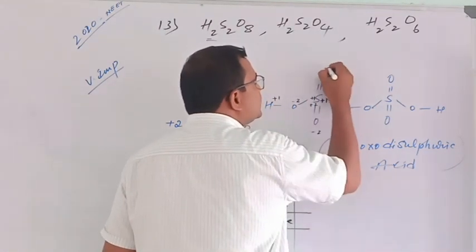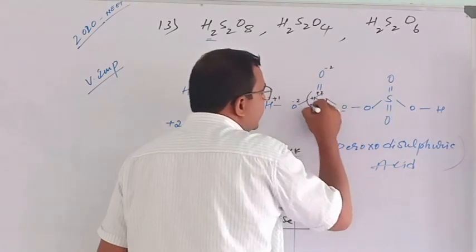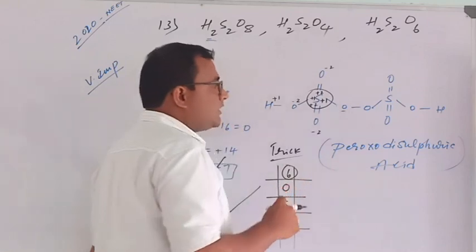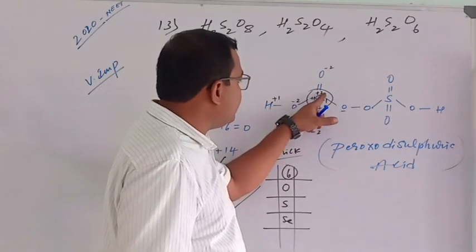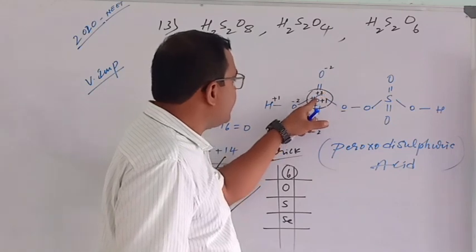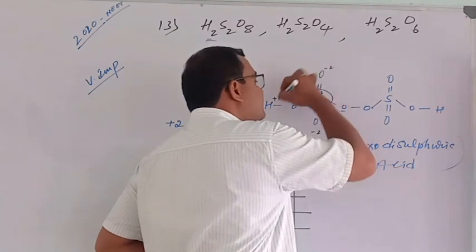Similarly, oxygen charge is -2. It has to lose 2 electrons. So when you count the total electrons, here we will get plus 2, plus 1, plus 3, again plus 2, plus 5, plus 6. So the charge is plus 6.